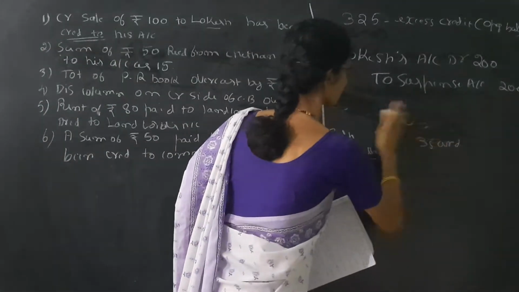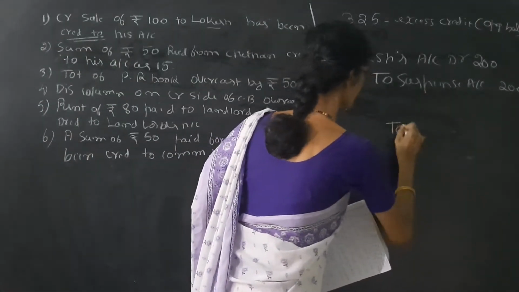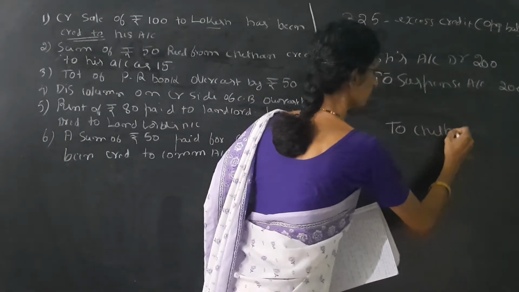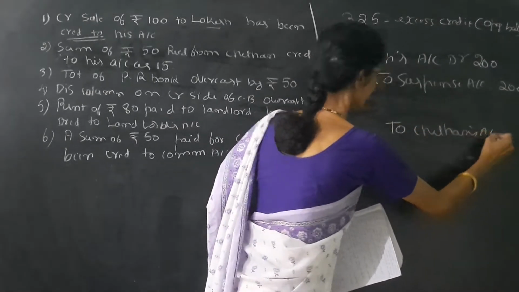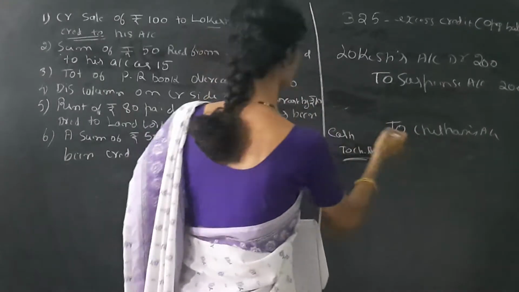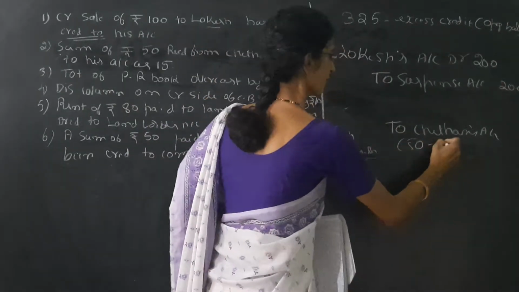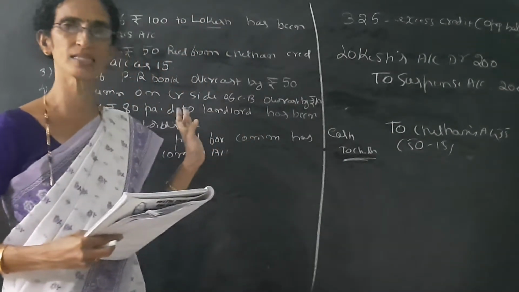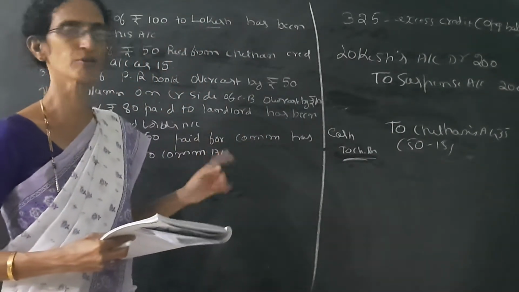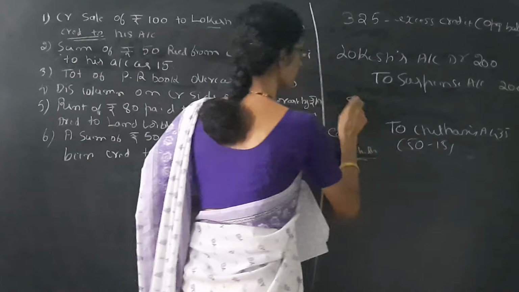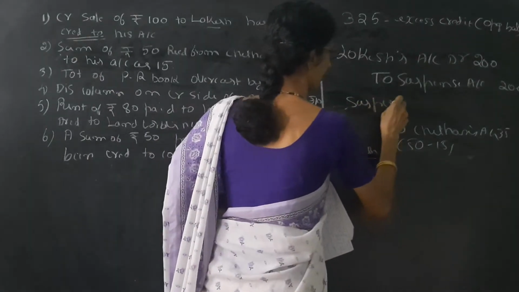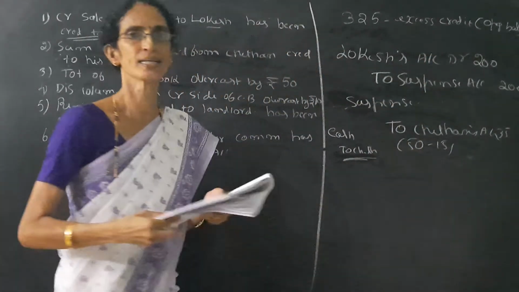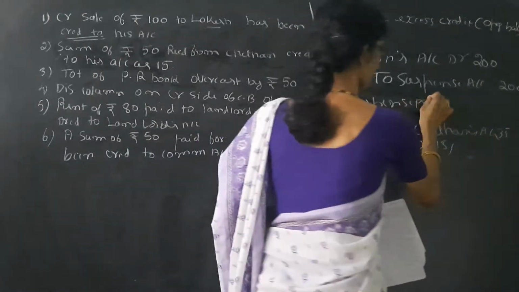That means we have to credit Chetan's account with the undercast amount, 50 minus 15, that is 35. So only one account is affected here. Therefore, the next account should be suspense account. If it is a one-sided error, then the other side account should be suspense account.